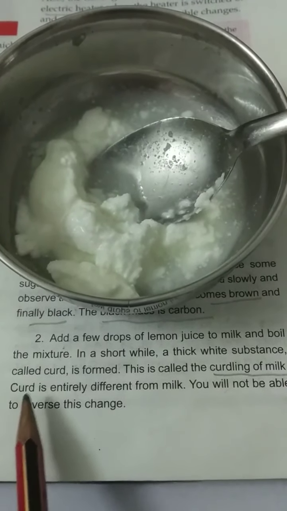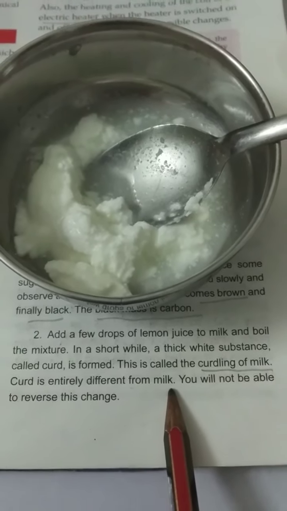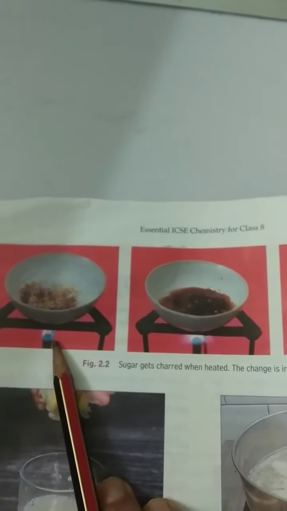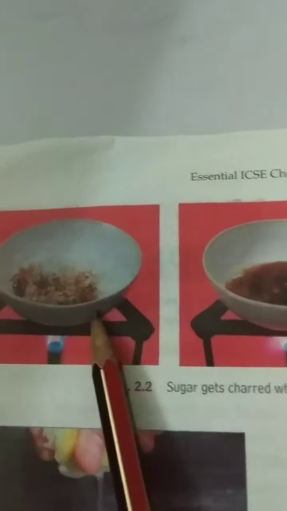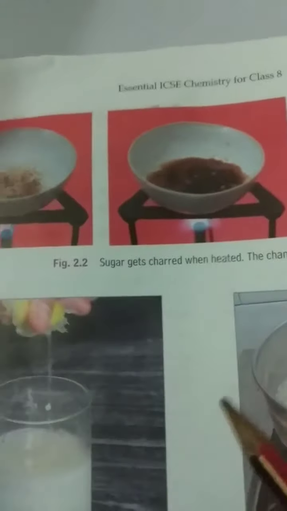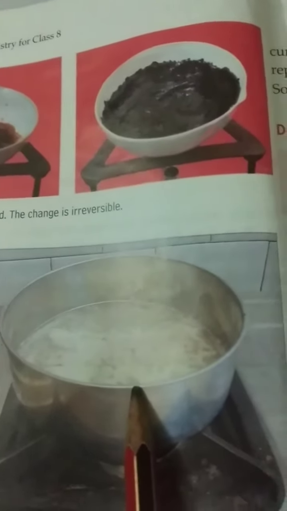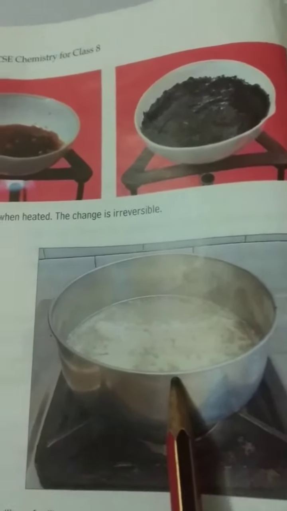Underline this. And curd is entirely different from milk. Already I have shown how to distinguish between milk and curd. You can see the difference. These are irreversible changes. See in the diagram, china dish and burner are fixed, change of color of sugar, brown and then black. This black mass is carbon. And when we put lemon in the milk, it changes in the form of curdling. That we call curdling of milk.